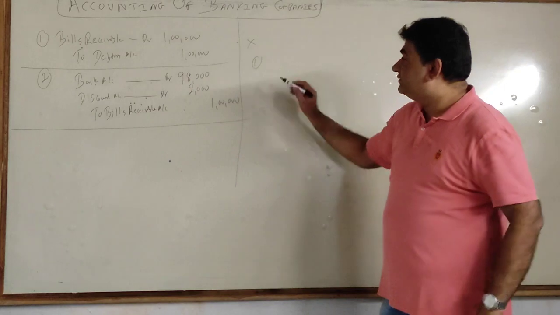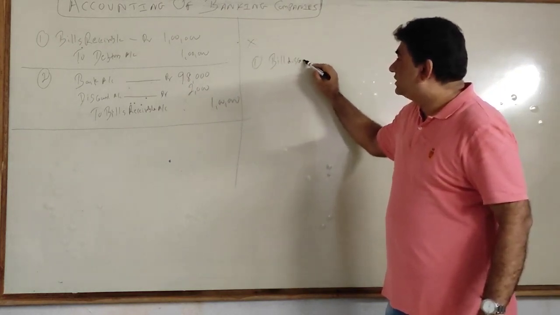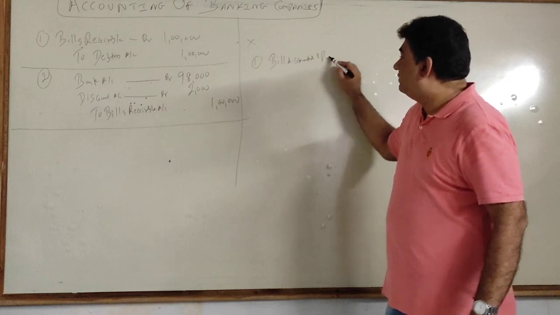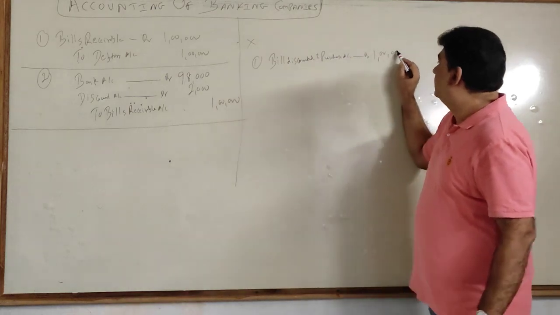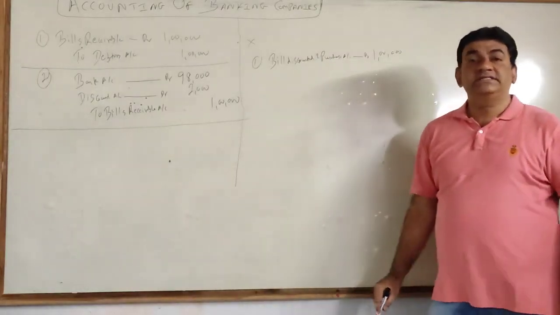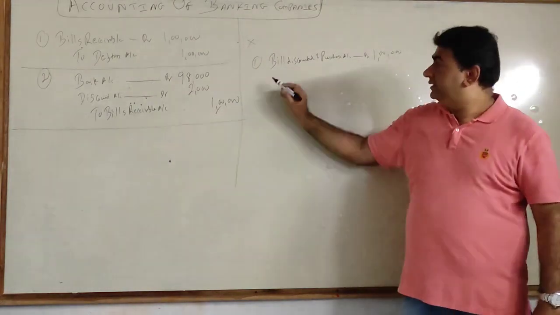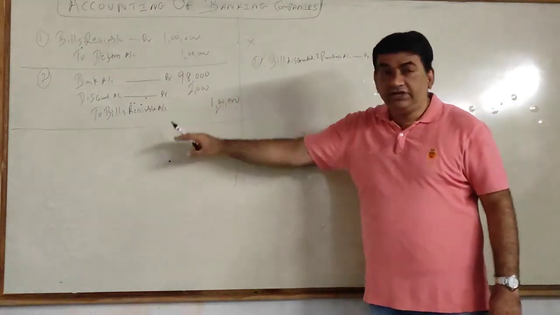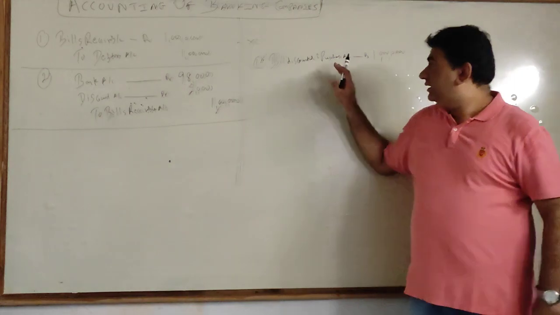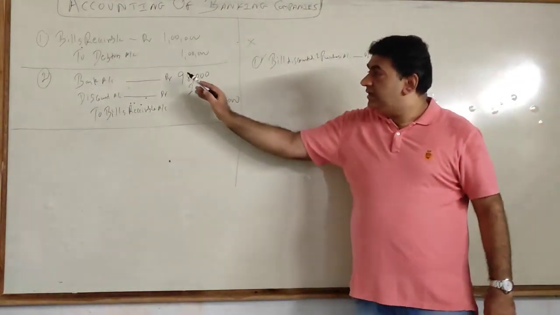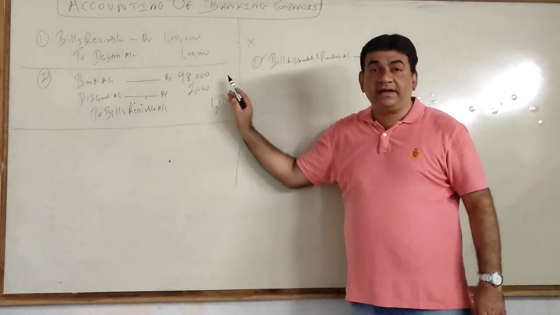So when the bank receives, they will debit an account called bill discounted and purchase account, that is 1 lakh. Got it? So here 1 lakh credit, here I did. Remember, this is not in your syllabus, but I am just making you compare so you get the concept in a much better way. Now see, I got this money from the bank, therefore I debited the bank account.